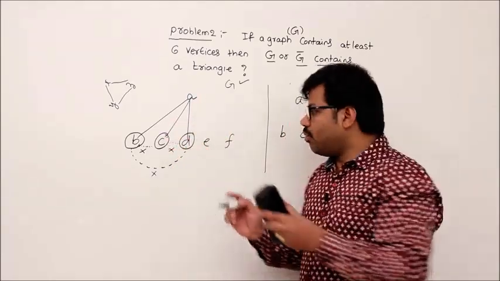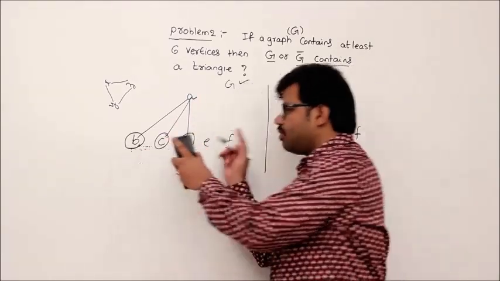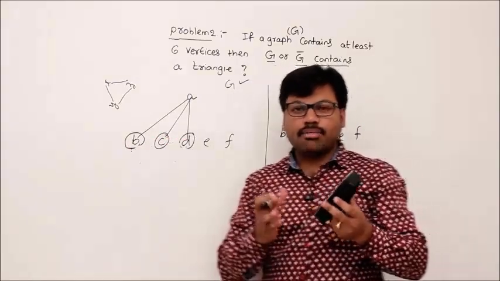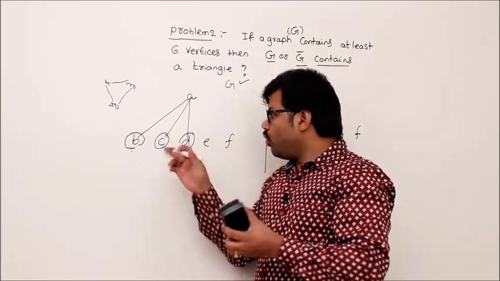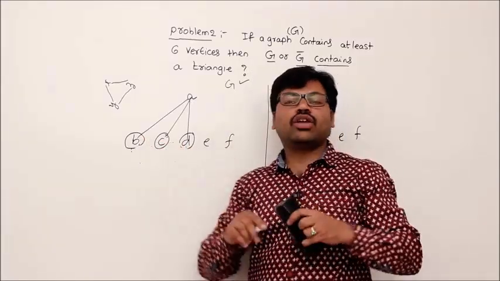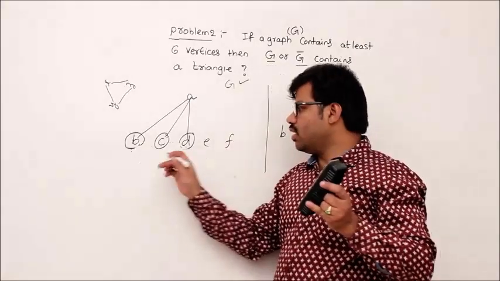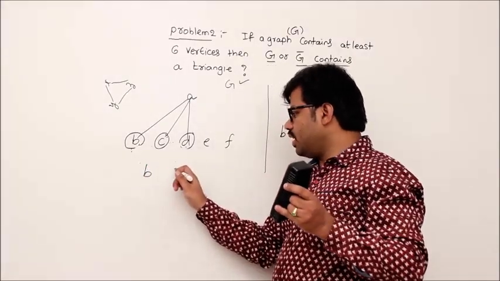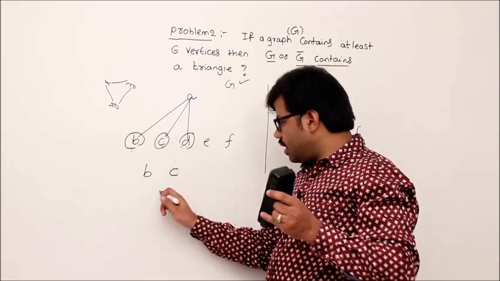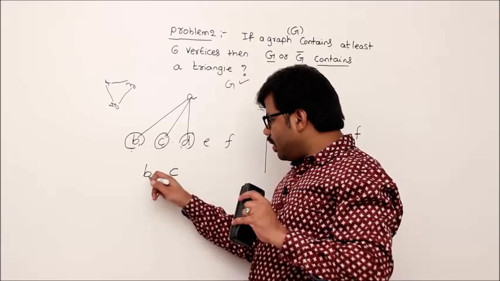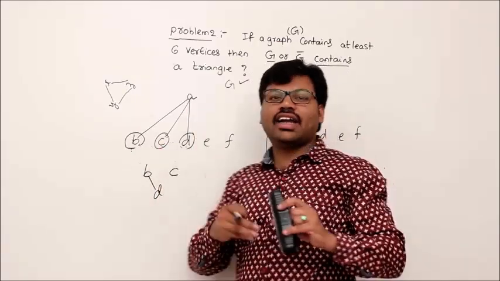If you want to say that there is no triangle in G, then what is the opposite statement you should take? Let's play this kind of game. I am proving that there is a triangle here. You are proving that there is no triangle. Then what should be your take? You should say that, sir, there is no edge between BC, there is no edge between CD, there is no edge between BD. Why? If there is an edge between BD, it forms a triangle and I win.